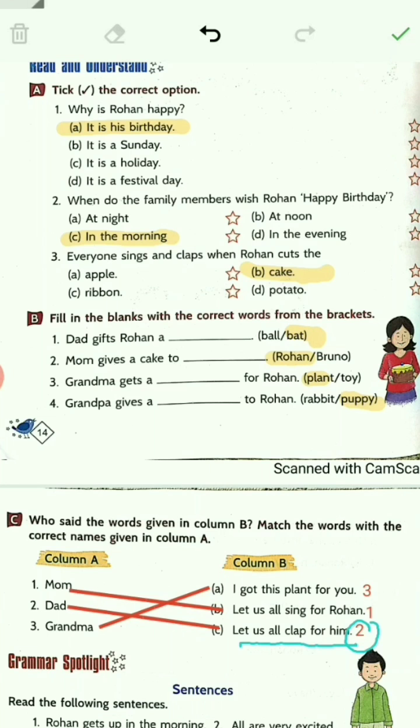See mom. What did mom say? Mom says, let us all sing for Rohan. That's why we have put 1 here. Whereas second, what did dad say? Dad said, let us all clap for him. That's why we have put number 2 here. Whereas grandma said, I got this plant for you. So we have written 3 here. So this was the answer key for your homework. I hope you understood, and we'll be doing the next pages of the chapter now.